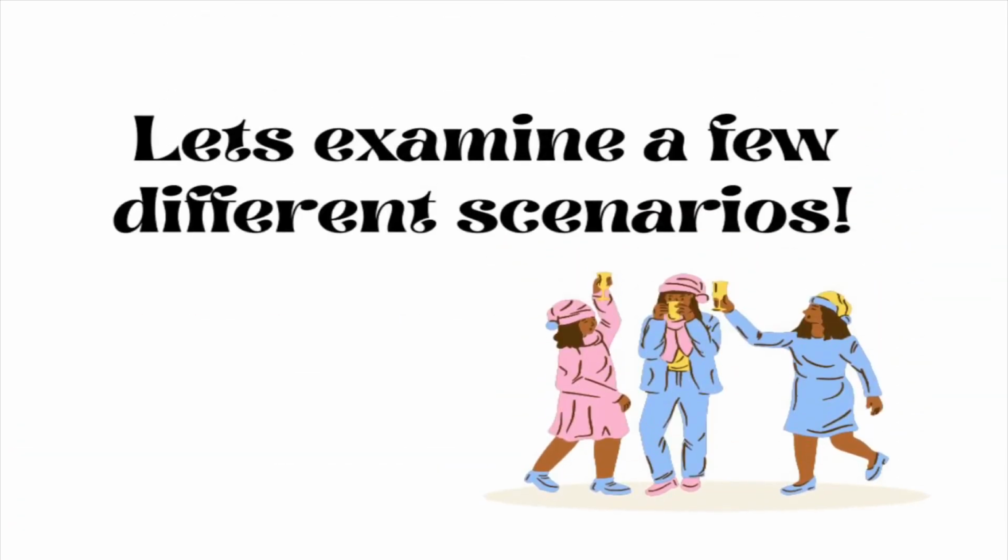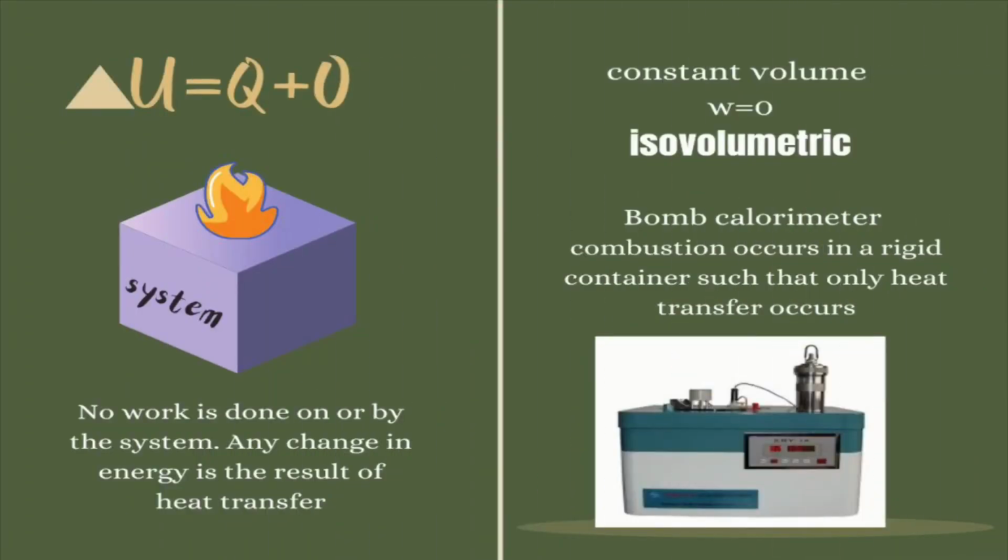Because of this, we can outline a few different types of processes that can occur. If a process occurs where there is no change in the volume of the system, that means no pressure-volume work can be done by or on the system. So work is zero in such a case, delta U is equal to Q, and any change in internal energy must be the result of heat transfer in or out. This is called an isovolumetric process, with no change in volume. An example would be a bomb calorimeter, where a combustion reaction produces a change in temperature but the rigid wall results in no change in volume.